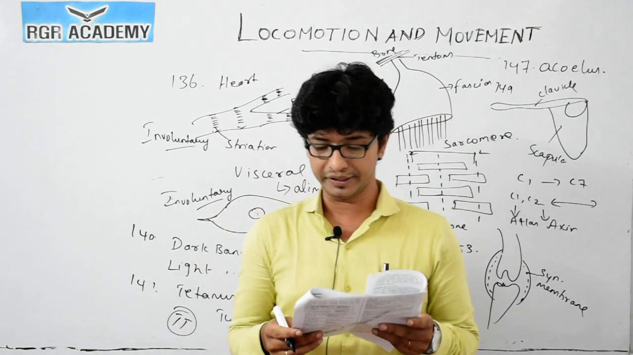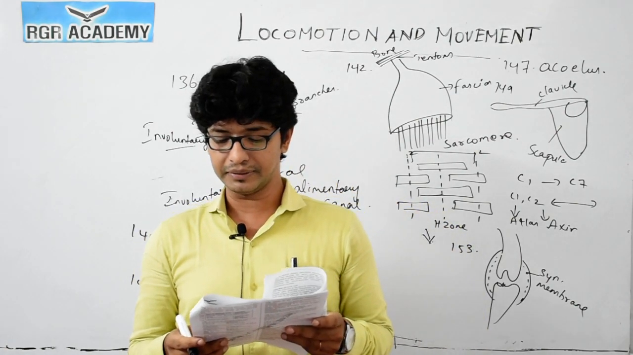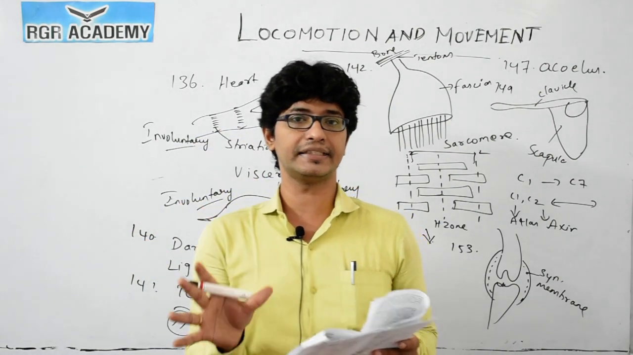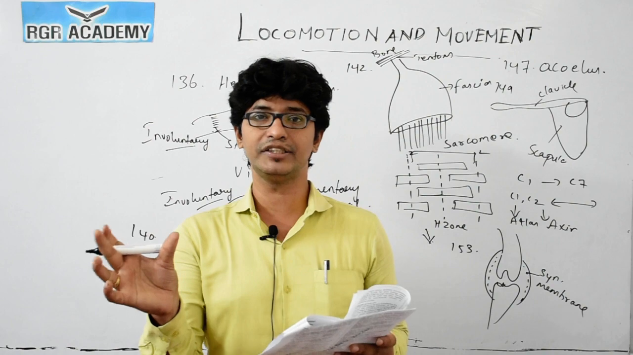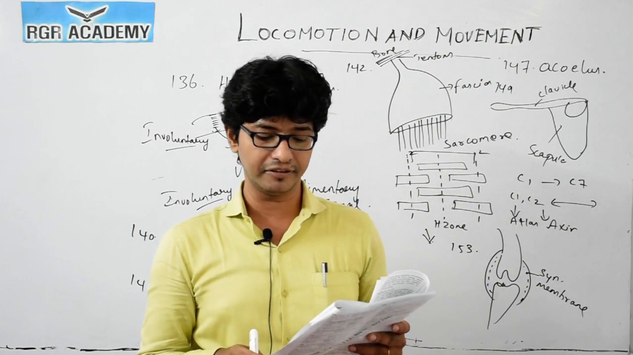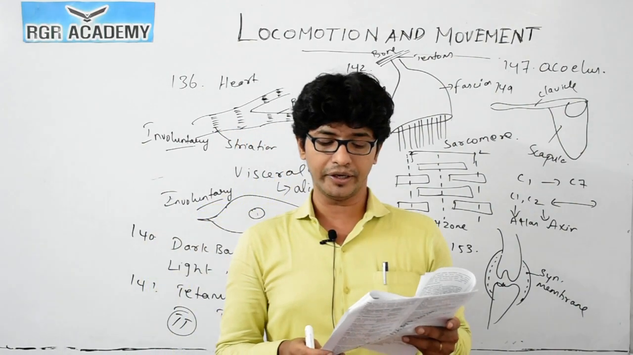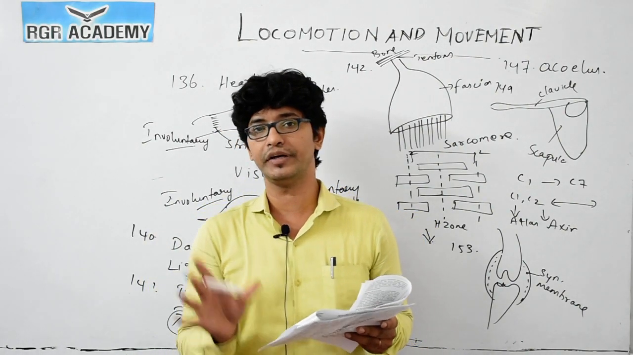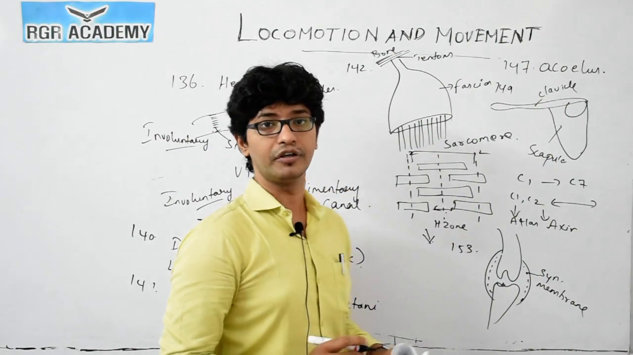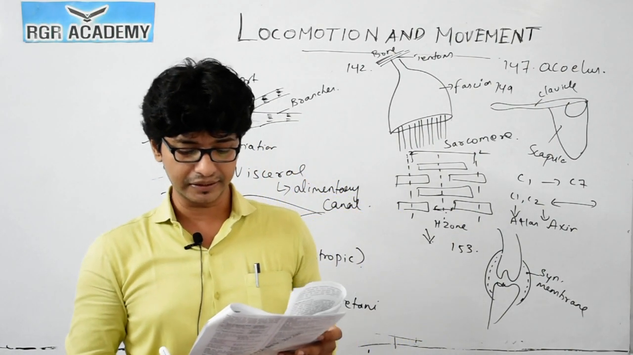Question number 159, the H zone in the skeletal muscle fiber. What is the H zone? I told you, the H zone gap is more if it is in a relaxed condition. If it is in the contraction phase, then the H zone gap will be very less. So option 1, the central gap between the actin filaments extending through the myosin filaments in the A band. So automatically this gap will be very much reduced if it is going for a contraction. Okay, so first is the correct answer.